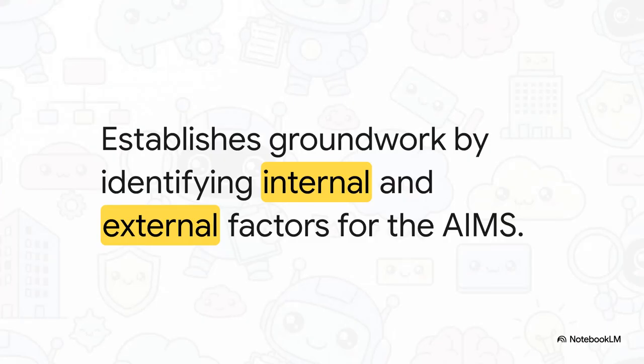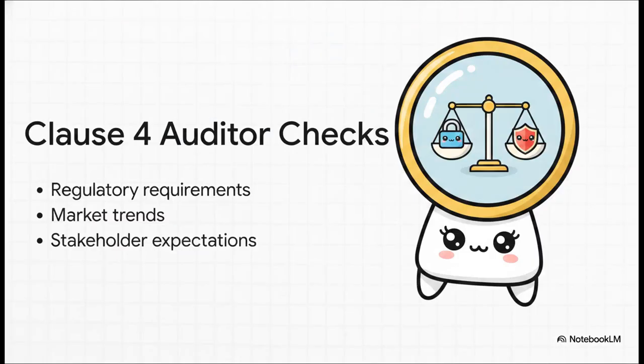Moving on to Part 2, Foundation, Scope and Context. Look, you literally cannot build a functioning AI management system until you deeply understand the unique boundaries your organization is operating in. An AI system deployed by a national defense agency, that has a wildly different context than an AI used by a retail store to recommend a pair of shoes. Clause 4 demands that you pinpoint all of those external legal pressures and internal cultural factors before you draft a single line of policy.